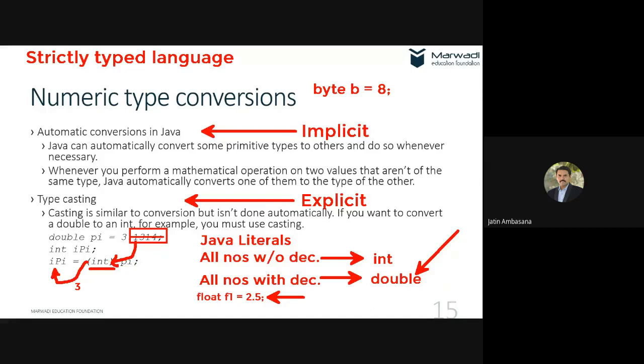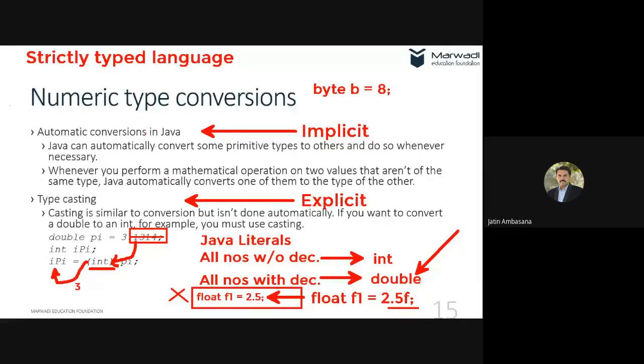So the float example also will not work as written. What will work is float f1 is equal to 2.5f. You attach an f to it, and that will work. That is not an issue. Any doubts in this? Please let me know.